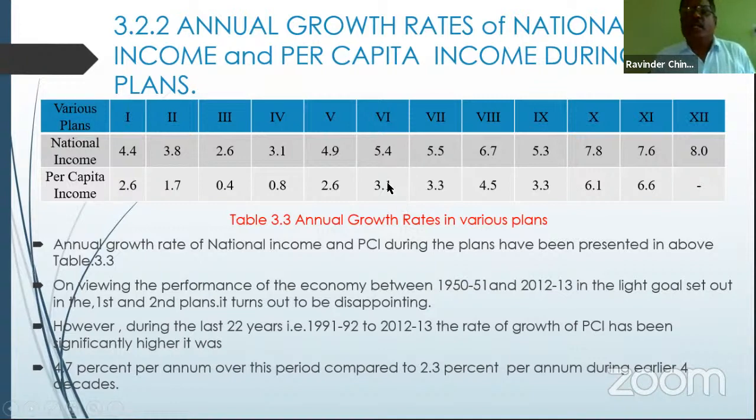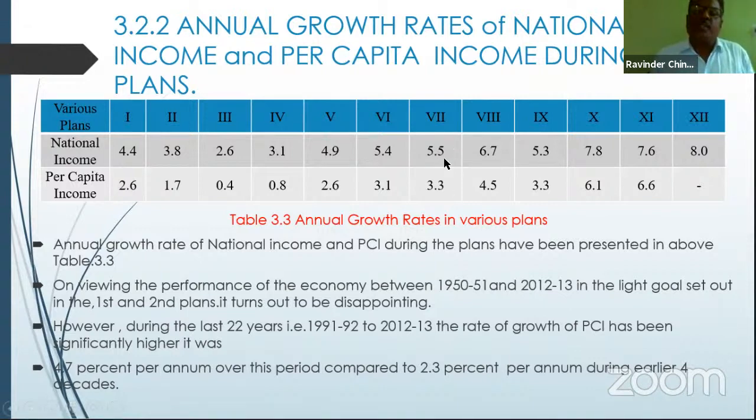it achieved a 5.4% rate of growth in the economy, and per capita income increased by 3.1%, better than the previous plans. Then the seventh five-year plan was started, from 1985 to 1990.